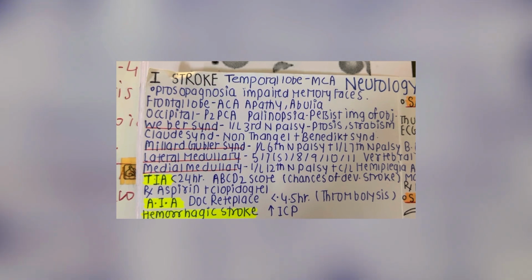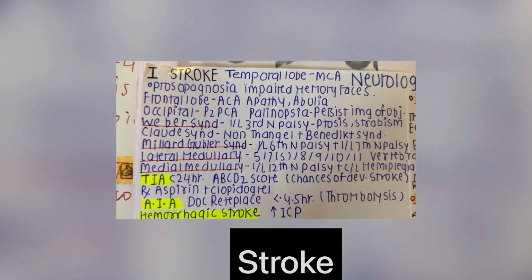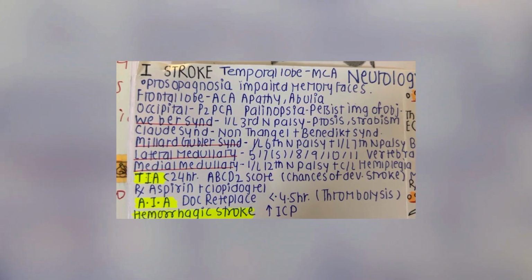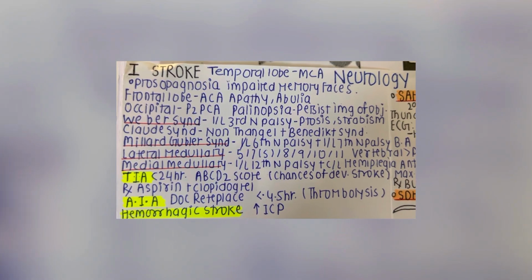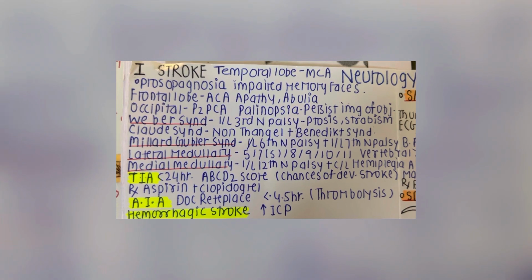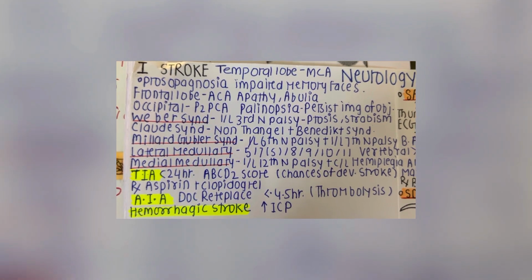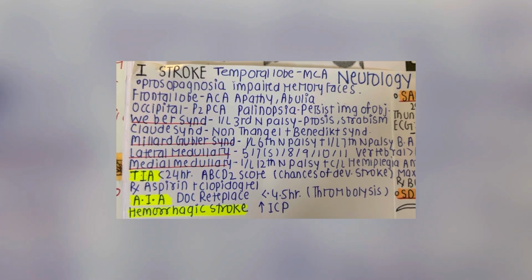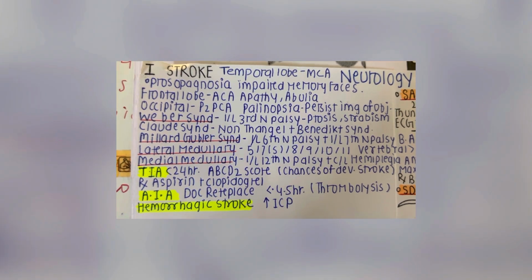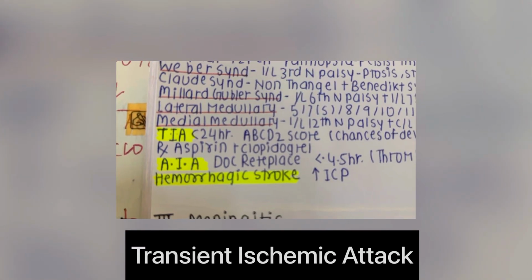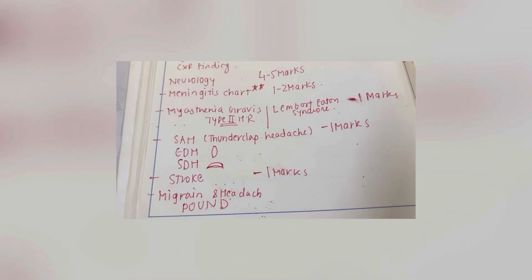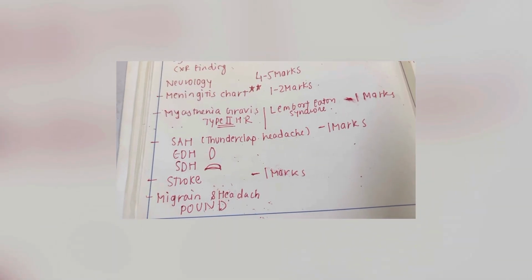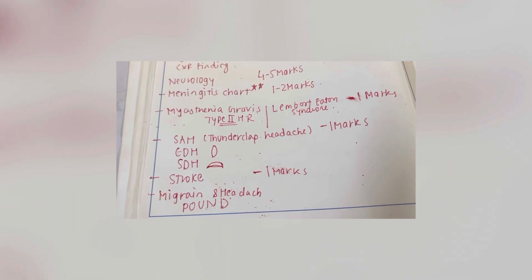So in stroke, at least try to go through Weber syndrome, that is 3rd nerve palsy, Millard-Gubler syndrome, that is 6th nerve palsy plus ipsilateral 7th nerve palsy, lateral medullary syndrome and medial medullary syndrome. Just try to remember which kind of nerve palsy it is, as well as once go through transient ischemic attack. So in this way you will do all these topics. You will definitely score 4 to 5 marks in neurology.